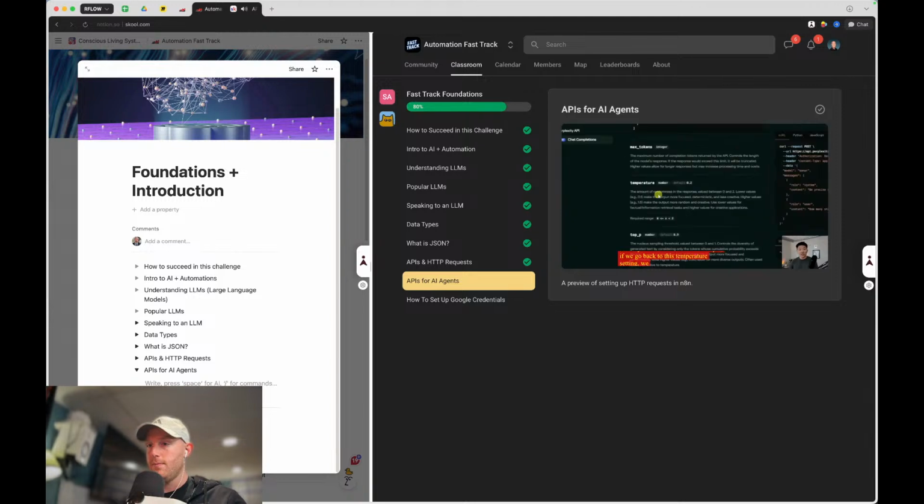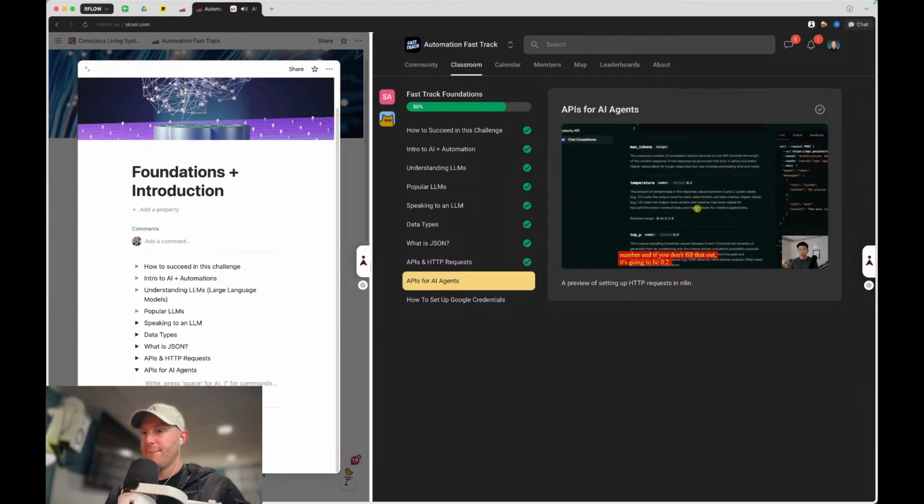So for example, if we go back to this temperature setting, we can see it has to be a number. And if you don't fill that out, it's going to be 0.2. We can also see that if you do fill this out, it has to be between 0 and 2. Otherwise, it's not going to work. Okay, cool. So that's basically how it works.